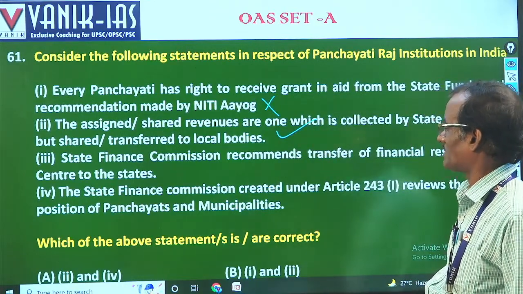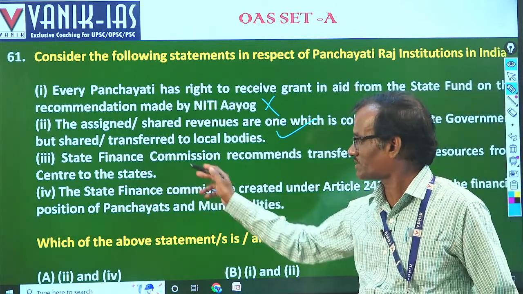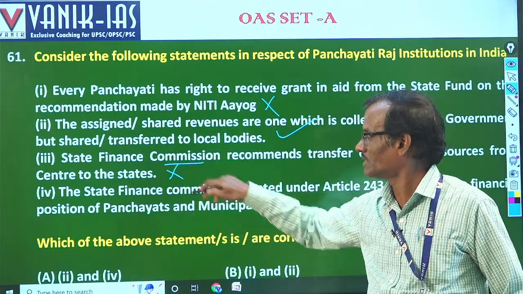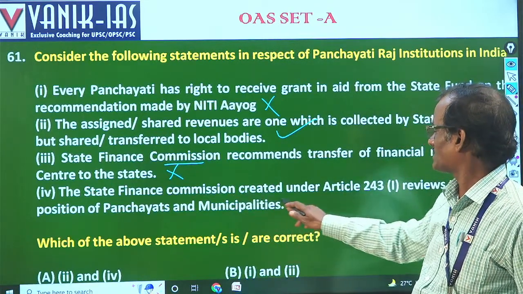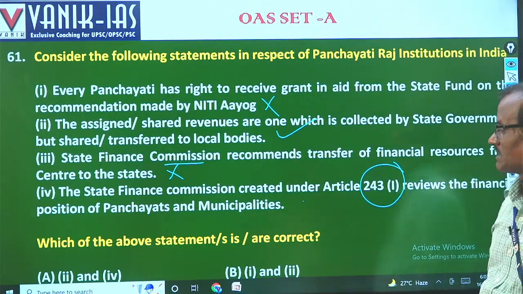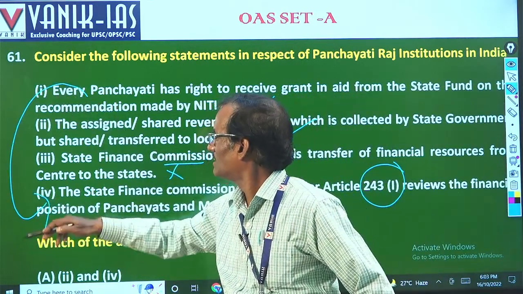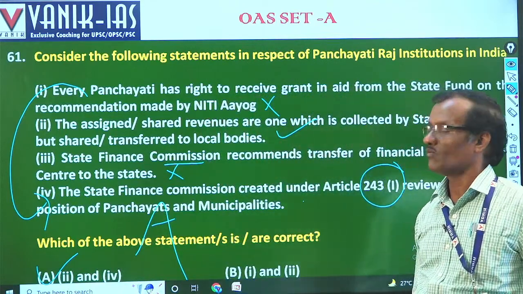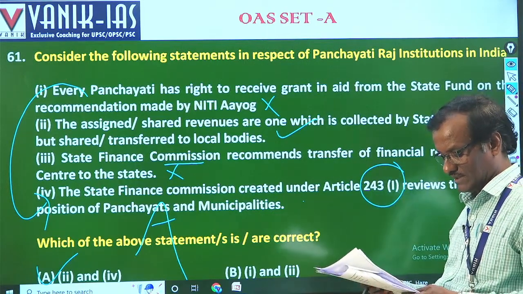State Finance Commission recommends transfer of financial resources from center to states. No, that is the reverse. That is incorrect. State Finance Commission distributes net tax proceeds between the state government and local bodies. The State Finance Commission created under Article 243I reviews the financial position of the panchayats and municipalities. That is correct. So the answer will be 1 and 4, that is A. Question number 61, answer is A.